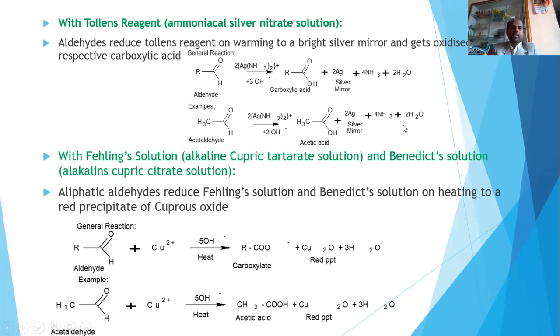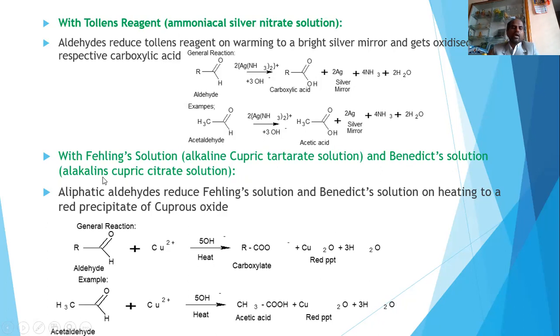This is the thing. So let's go to the next one, that is the reaction of an aldehyde, more particularly aliphatic aldehydes, with Fehling solution. Fehling solution is nothing but an alkaline cupric tartrate solution, and they also react with Benedict solution.